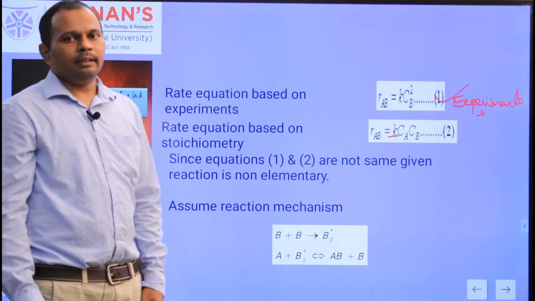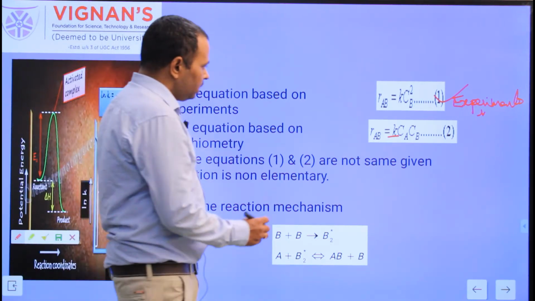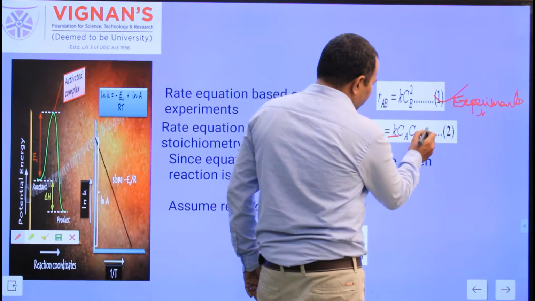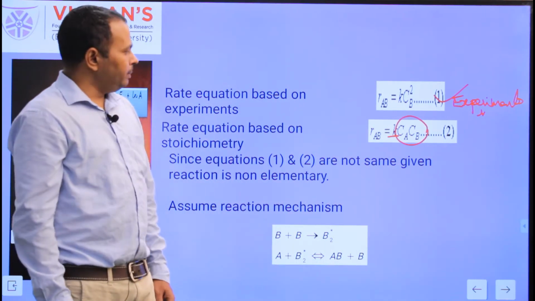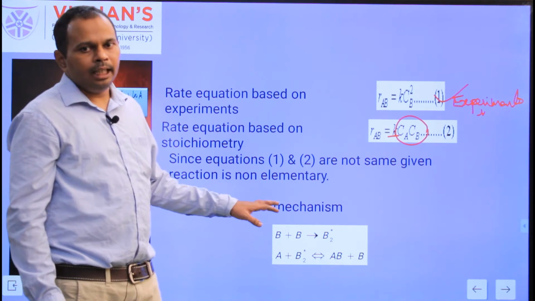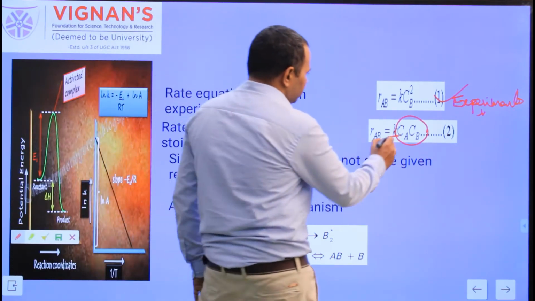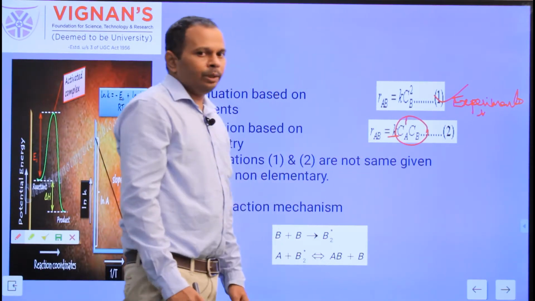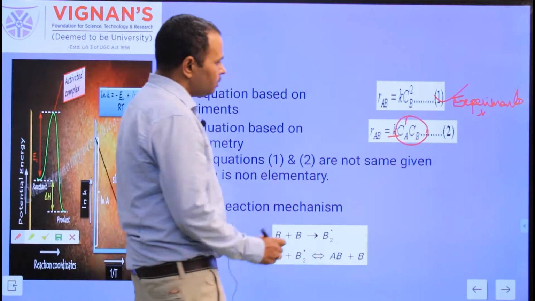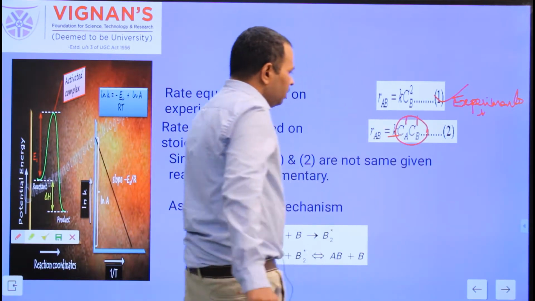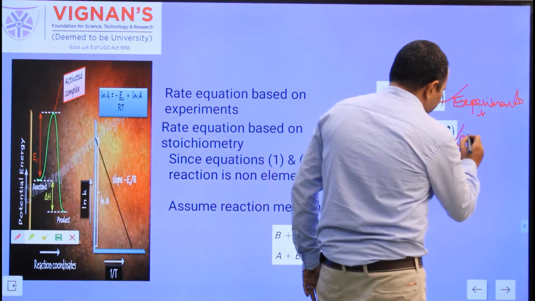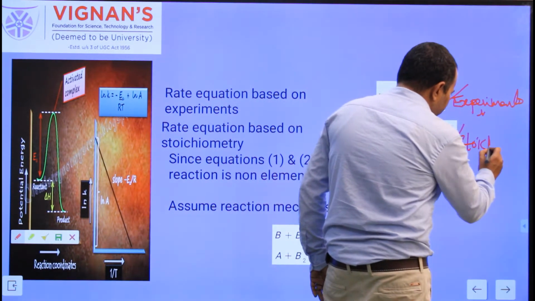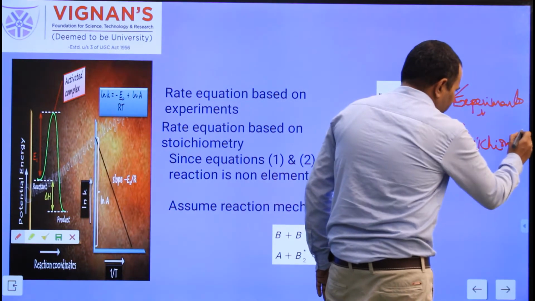In the given reaction, the reactants are A and B, so the concentration of A times the concentration of B. The stoichiometric coefficient for A is 1, so C_A to the power of 1, and the stoichiometric coefficient for B is 1, so C_B to the power of 1. So the second equation is the rate equation based on the stoichiometry.